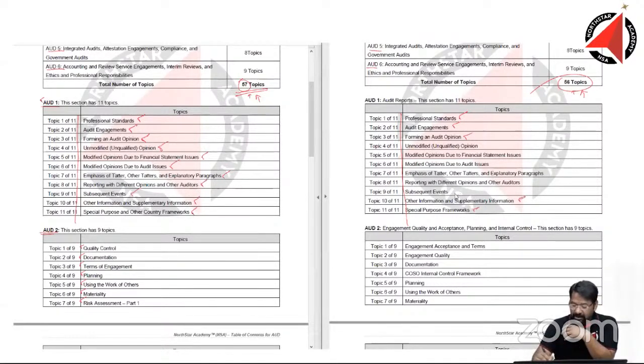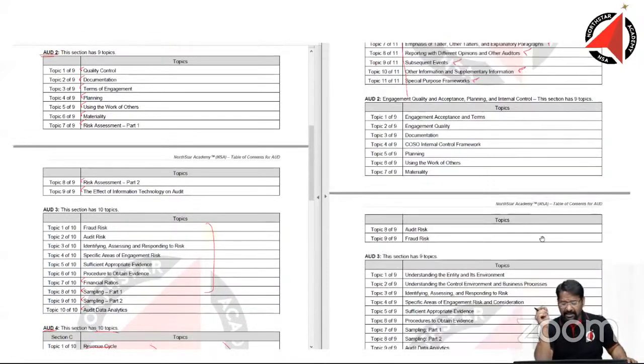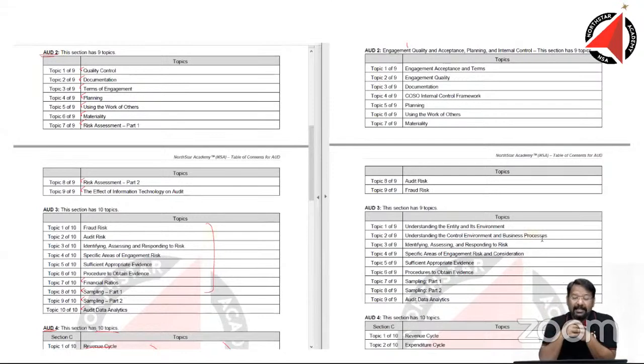Is the content inside the syllabus also going to remain the same? The answer is, I'm extremely confident that there will be hardly any change inside these topics. There can be minor changes here and there, very, very minor, negligible, that we can ignore. So the first auditing chapter is exactly the same in the old and the new syllabus.